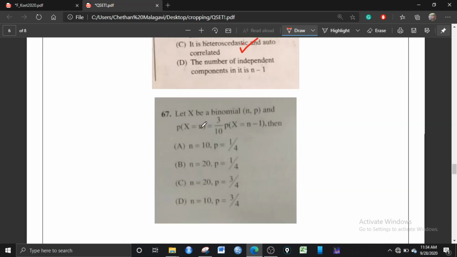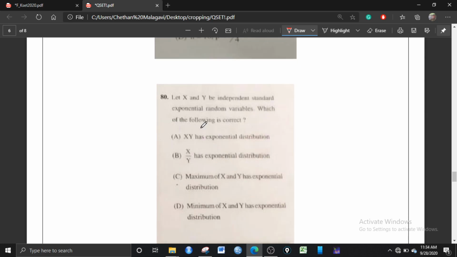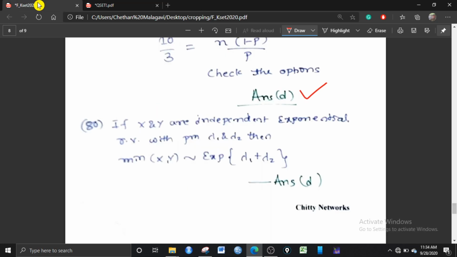Now let's move to the next question, that is the 80th question. Let X and Y be independent standard exponential random variables. Which of the following is correct? He has asked about properties based on the exponential distribution. Standard means if X follows exponential distribution with parameter theta, then the PDF is theta times e to the power minus theta x. If theta takes the value 1, then that is standard.